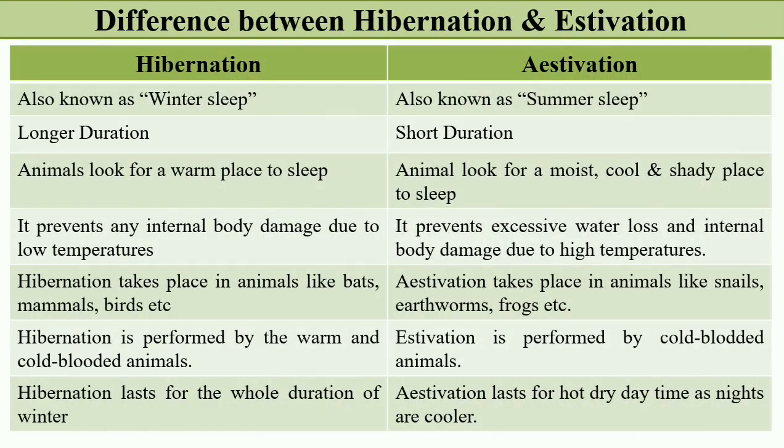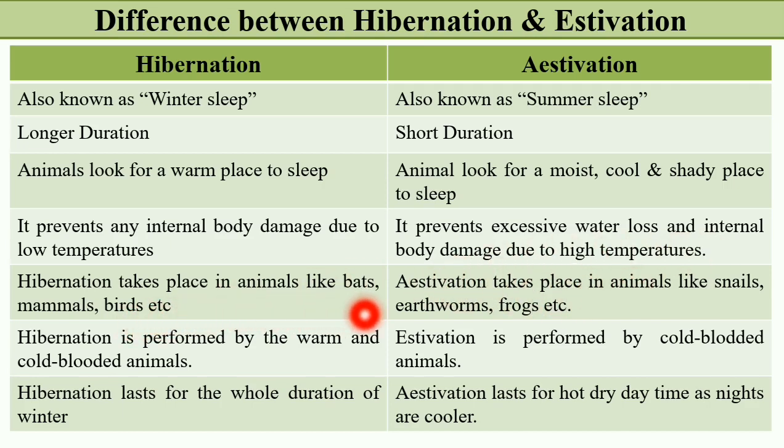So now the most important slide, this one, that is the difference between hibernation and estivation. So see, hibernation is also known as winter sleep and estivation is also known as summer sleep. Hibernation is a process of long duration and estivation is a short duration process. In hibernation, the animals look for a warm place to sleep because it occurs during the winter season, and in estivation, animals look for a moist, cool, and shady place to sleep because it occurs in the summer season. Hibernation prevents internal body damage due to low temperature. Estivation prevents excessive water loss and internal body damage due to high temperature.